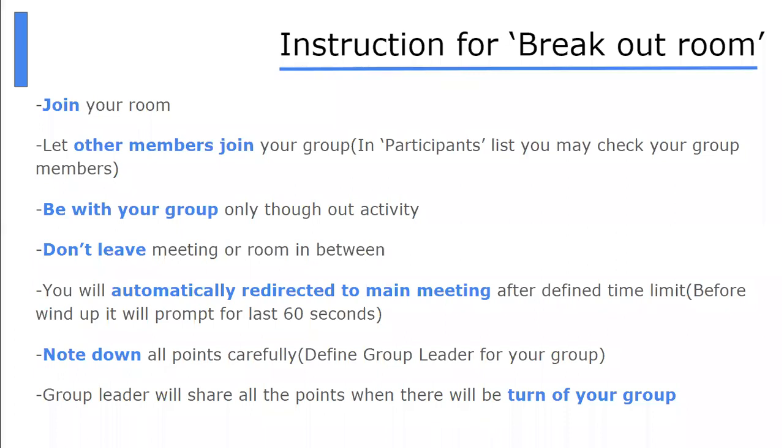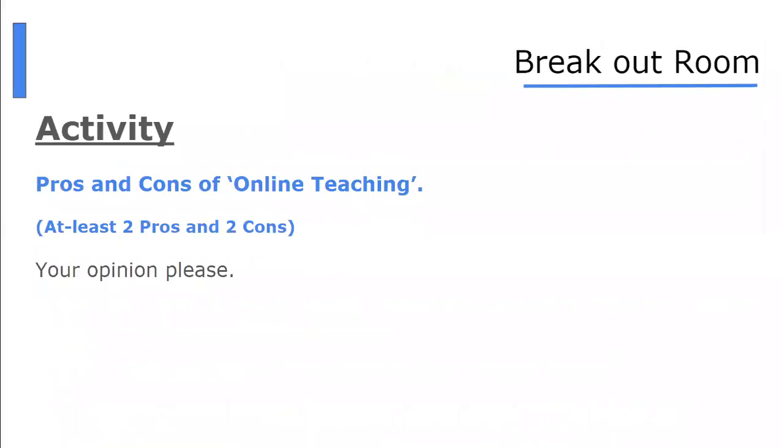For this particular activity, first, you have to define one group leader from your group. The role of the group leader will be to note down all the points related to the activity, and whenever their turn comes, they will share all the points noted down with the help of their team members. Your task is very, very simple and easy. You have to just identify pros and cons of online teaching.